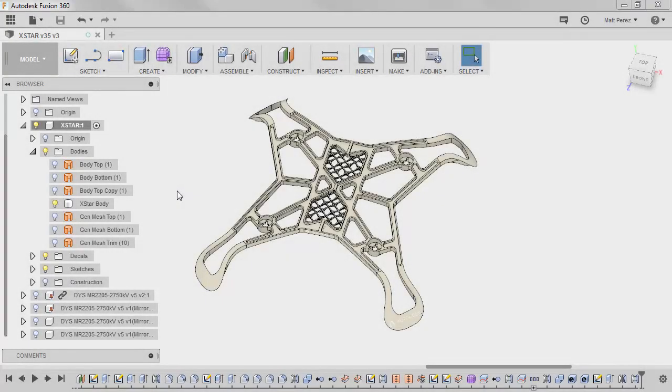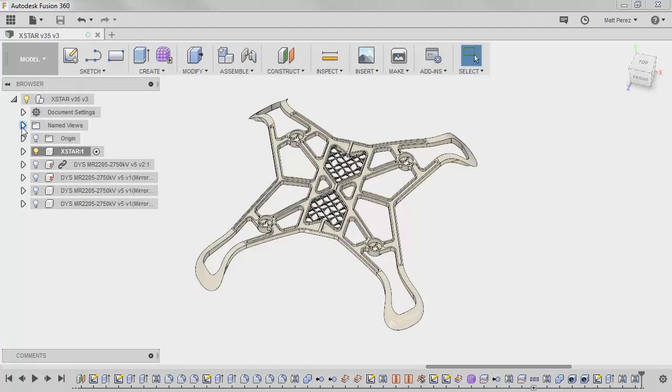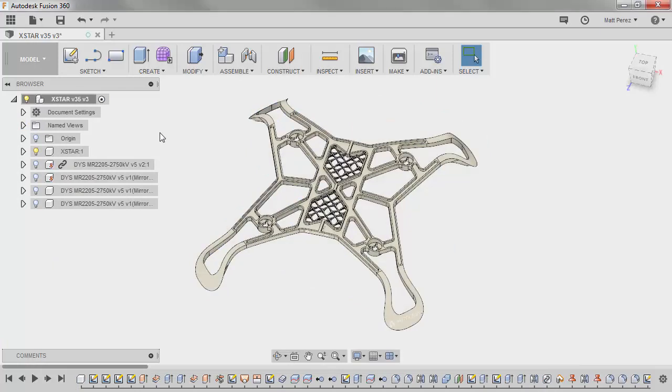With some basic edits done to the initial design, it's now time to start making a more distributed design and bring in our components. We want to make sure that the top level of our file is active. Now this means that anything that we bring in is going to be under this top level, not going to make any subcomponents under X star or any of the motors.